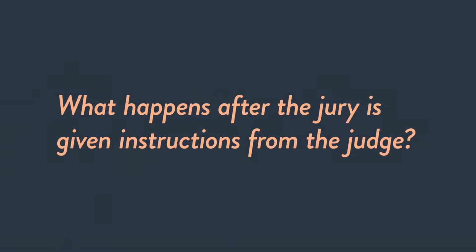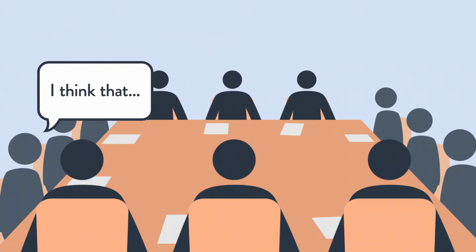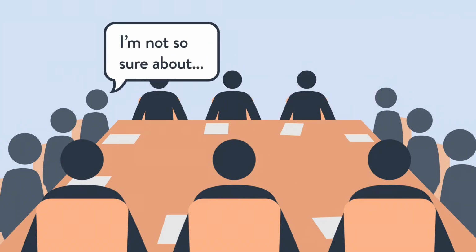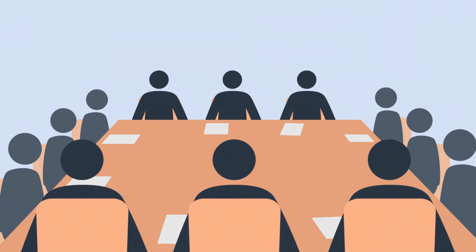What happens after the jury is given instructions from the judge? The jury then begins a process called jury deliberation. Jury deliberation is the process by which the jury discusses, in private, the information that has been presented to them during the course of the trial, and then decides whether the state has met its burden of proving beyond a reasonable doubt that the person accused of the crime is actually guilty of the charge. During this process, the jurors weigh all of the evidence and information presented during the trial. Using this information, the jurors talk about their opinions of guilt or innocence, and eventually the group must reach a unanimous decision. That means they all have to agree.